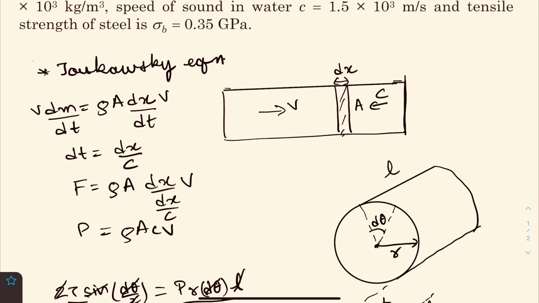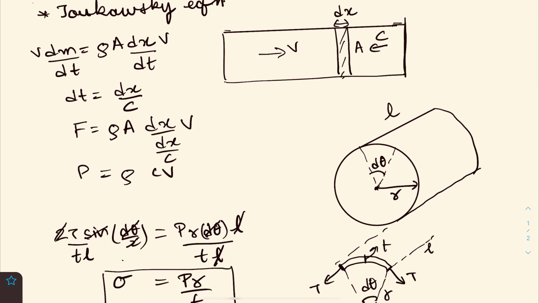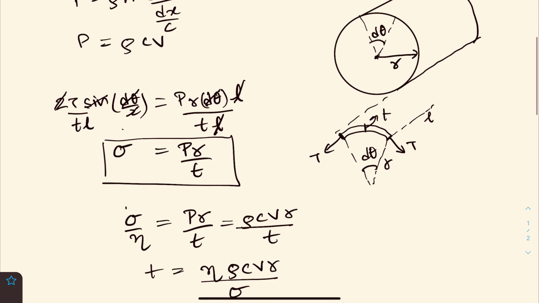We know that the time taken for the hydrodynamic shock to travel through this dx length would be dx by c, where c is the speed of the wave. So we would get that the force is rho a dx upon this dt into v. So we get that pressure is rho into c into v. Okay. Now, due to the tension, what will happen? There will be an inward component. So when the pressure increases suddenly, the tension has to balance that. Okay, the tension from the walls of the tube has to balance that.